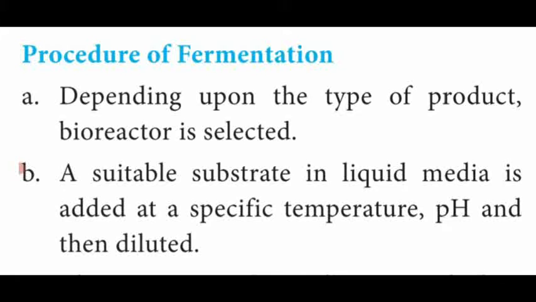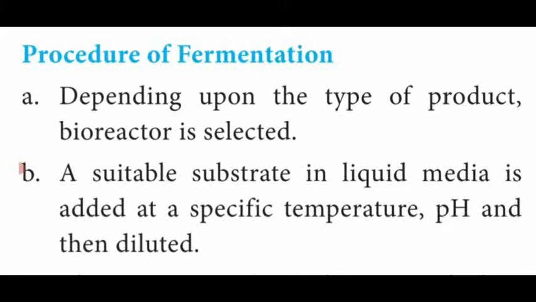Downstream processes take place after the fermentation process, that is distillation, centrifuging, filtration and solvent extraction. And also we have seen the diagram of the bioreactor.